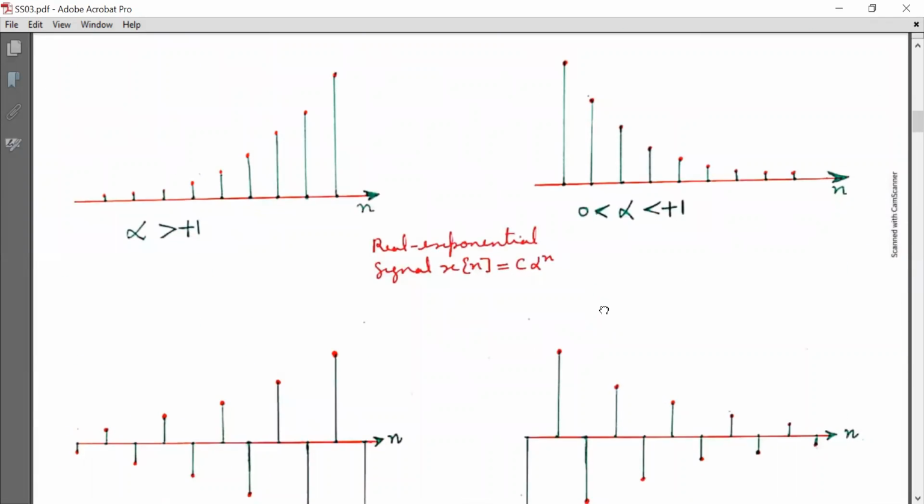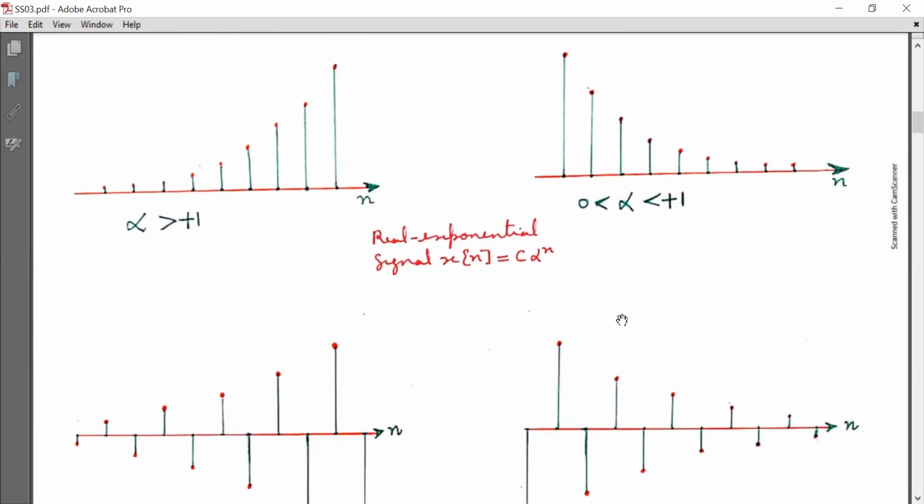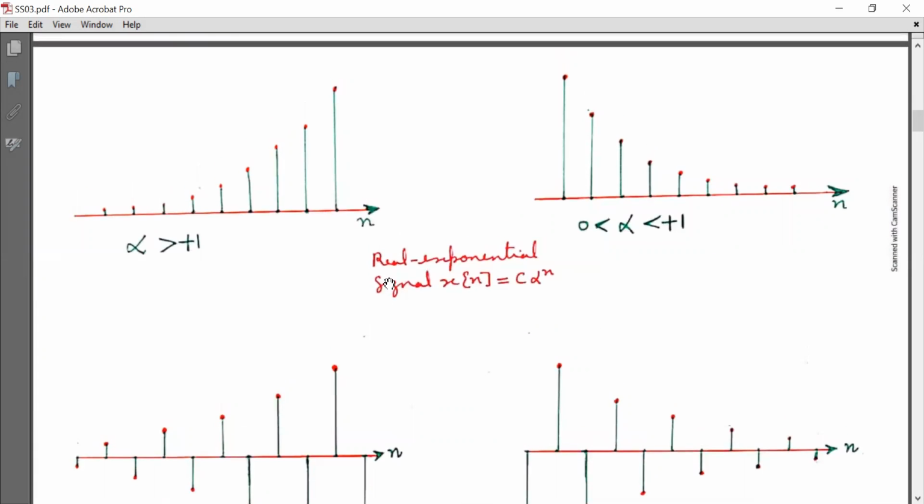Now we will view the graphs. Now the real exponential signal x[n] = c α^n is plotted. When α is greater than plus 1, it is an increasing signal with the value of n.